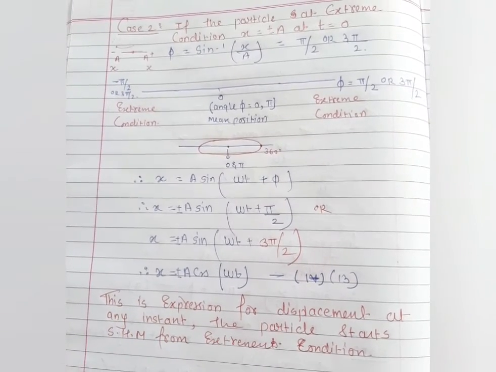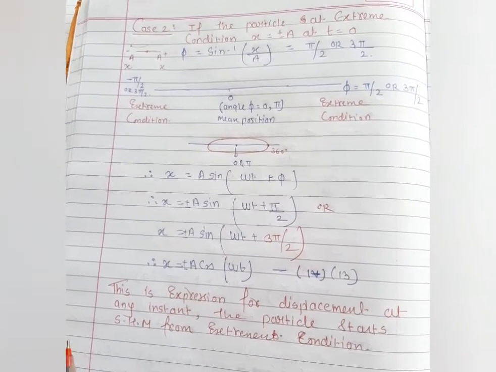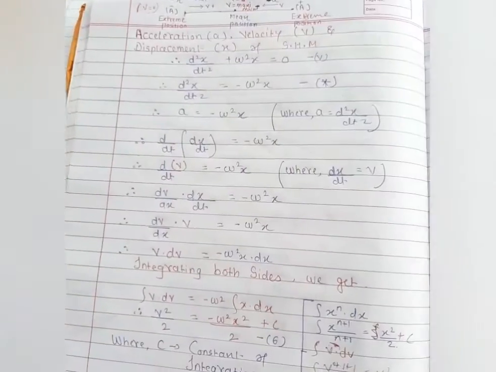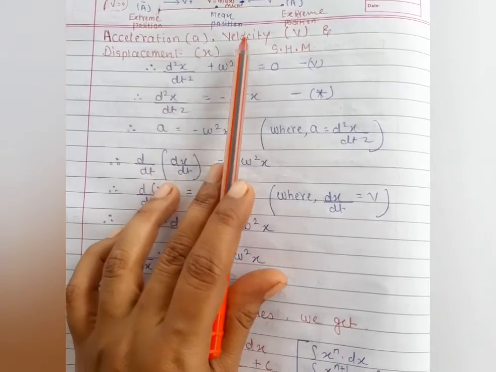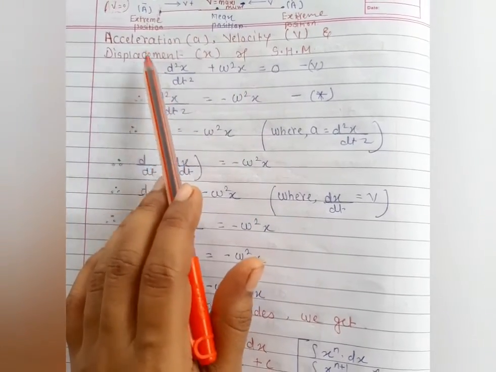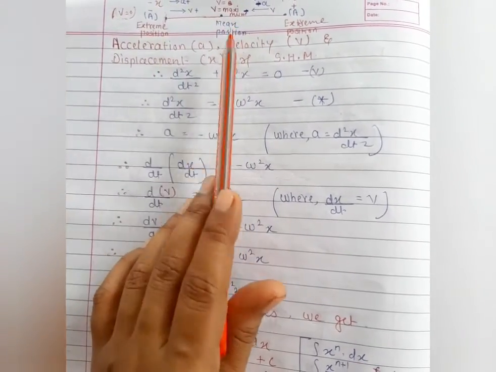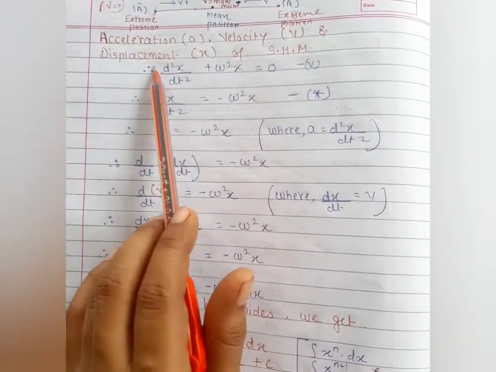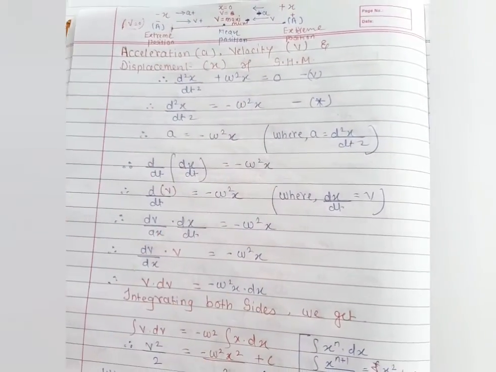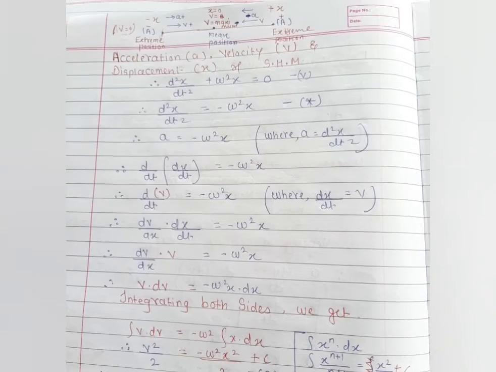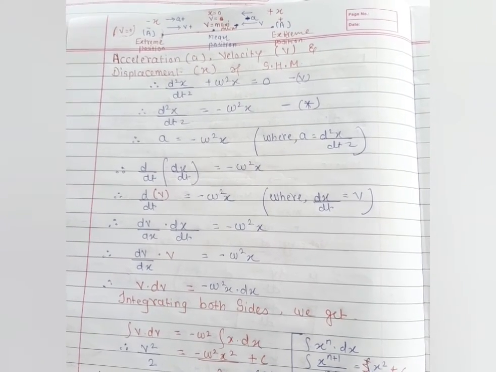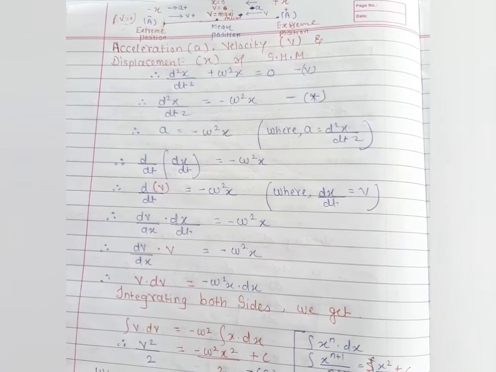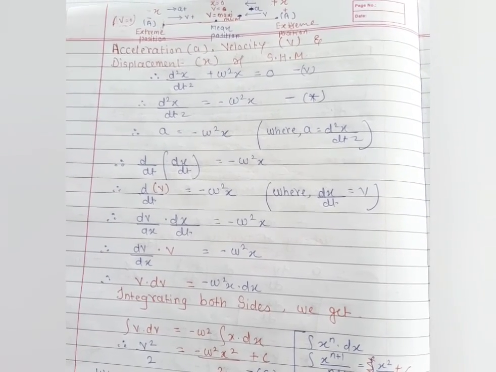So here we did what? The derivation of simple harmonic motion. From the acceleration we get the condition, from the displacement we get the condition, and from the velocity and the displacement we also get the condition. In the next video, students, we will find the next equations of the acceleration, velocity and displacement of simple harmonic motion. Thank you.